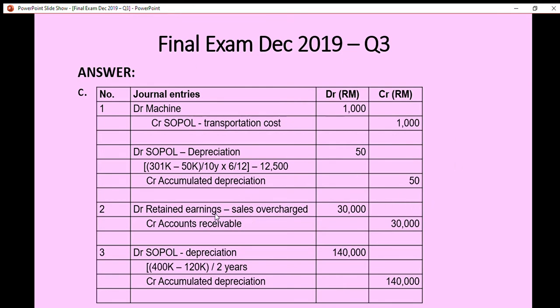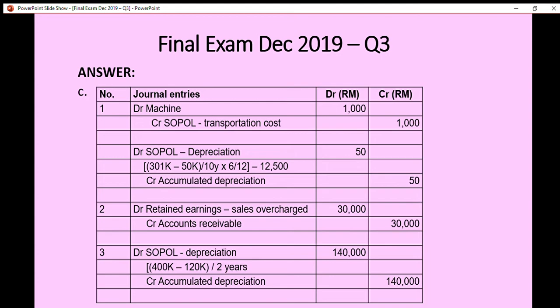So we can adjust the account receivable account, because the balance of account receivable can be carried forward every year. That's why we can adjust the account receivable by 30,000. We cannot adjust the SOPOL during the prior period because the financial statement during the prior period has already been published.